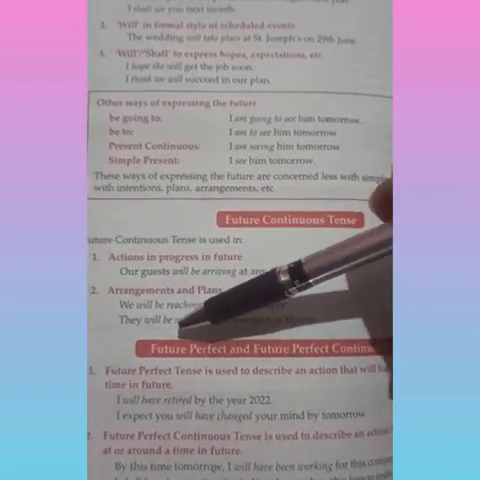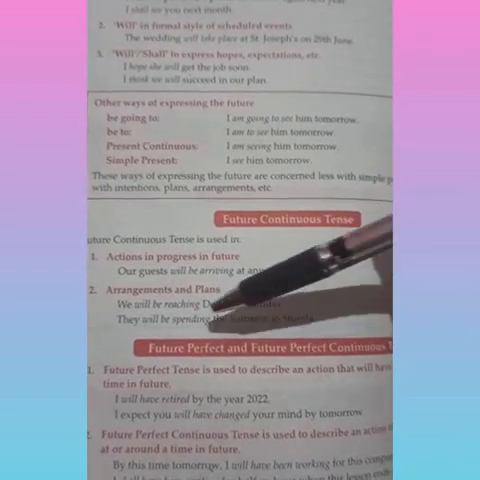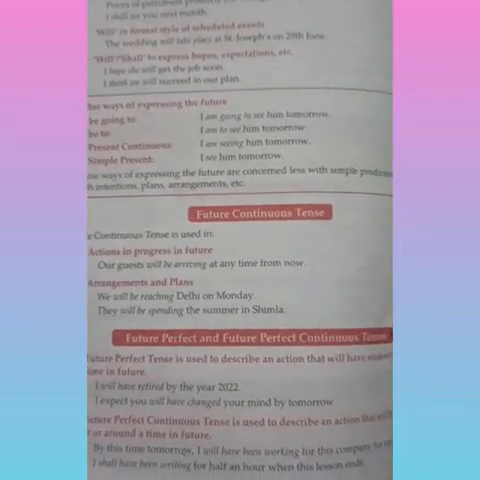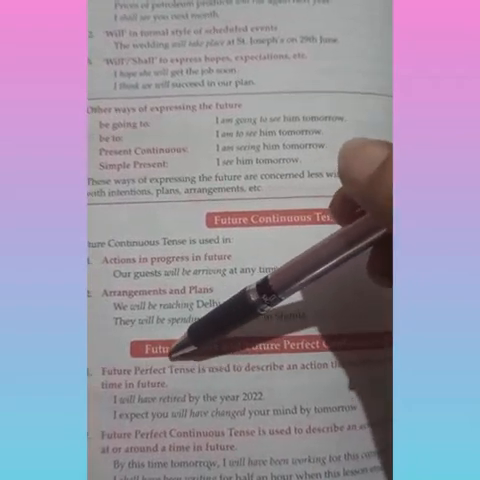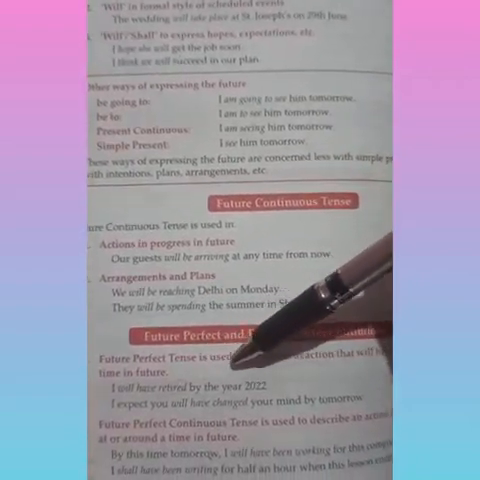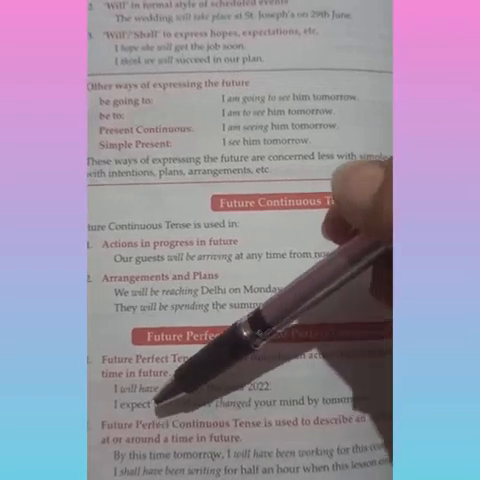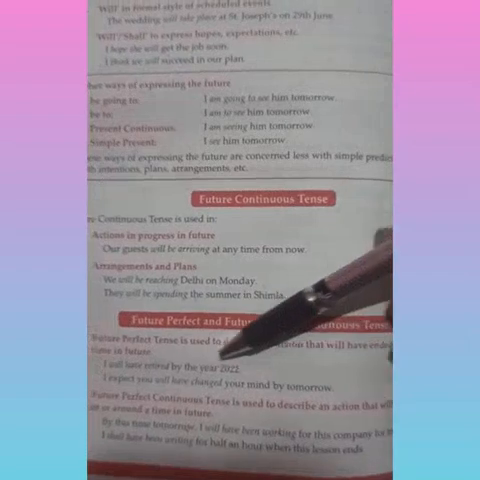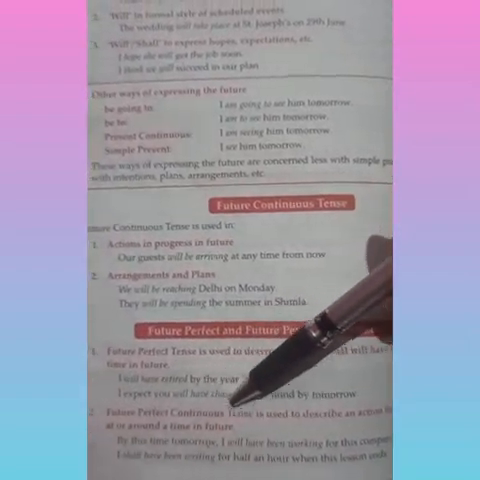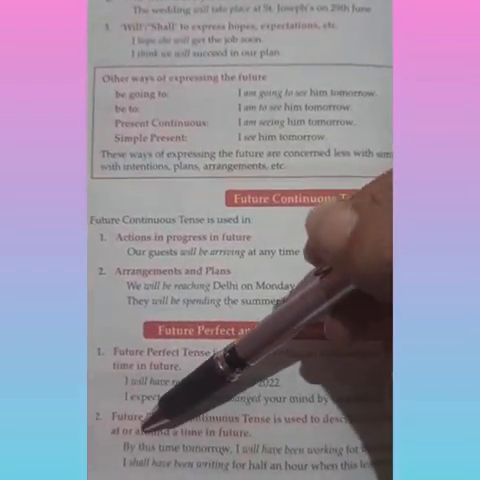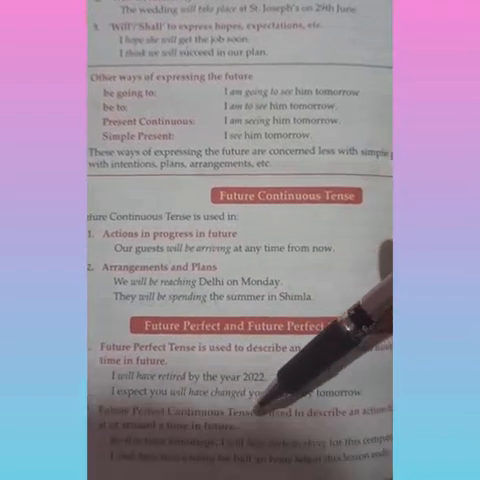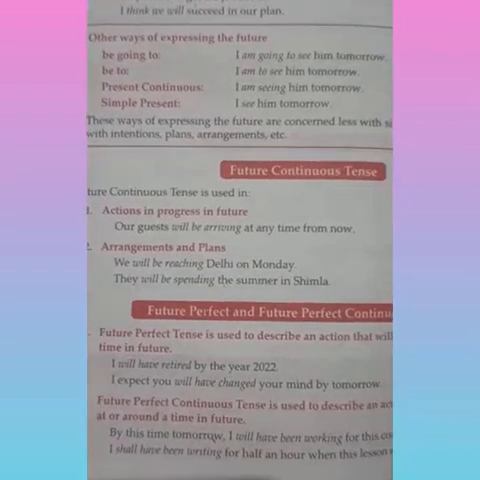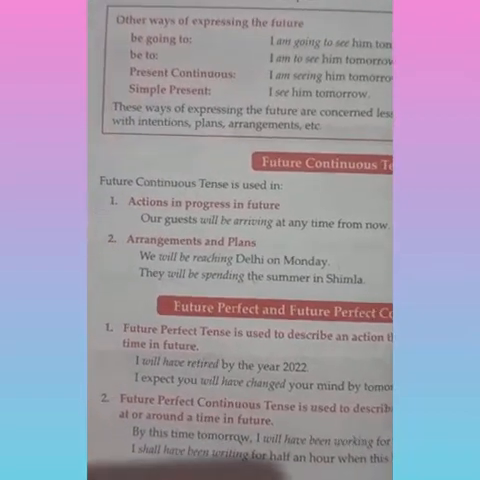So where do we use future perfect and future perfect continuous? Children, future perfect is used to describe an action that will have ended by a particular time in future, like I will have retired by the year 2022. Future perfect continuous tense is used to describe an action that will be in progress at or around a time in future. For example, by this time tomorrow, I will have been working for this company for 10 years. Now let's go through the future tense sentence formations.